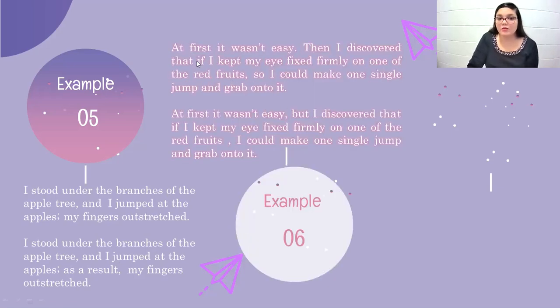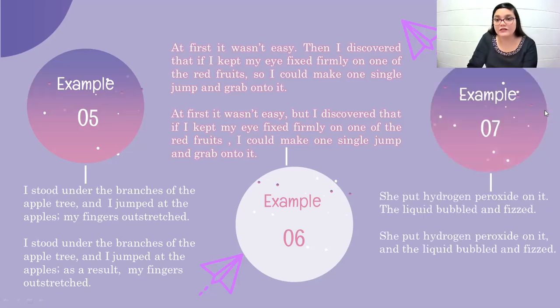Here's another example. At first, it wasn't easy. Then I discovered that if I kept my eye fixed firmly on one of the red fruits, so I could make one single jump and grab onto it. You have another idea here. At first, it wasn't easy, but I discovered that if I kept my eye fixed firmly on one of the red fruits, I could make one single jump and grab onto it. Another example that you are using in order to combine ideas and use coordinating conjunctions that are okay.